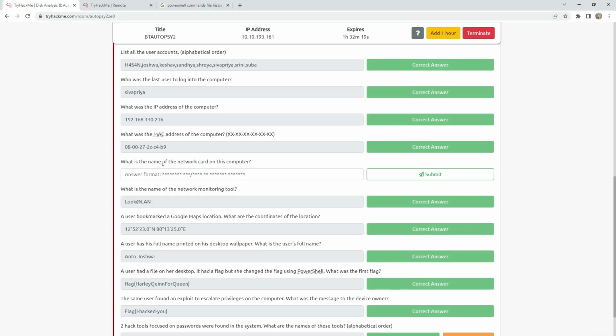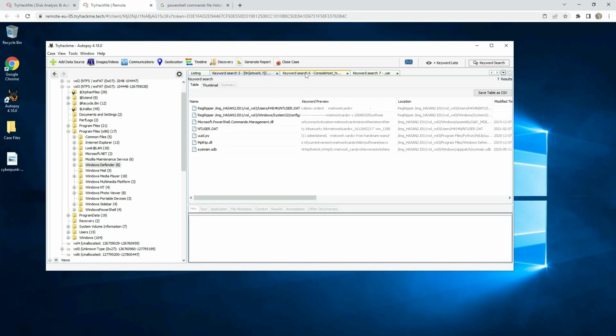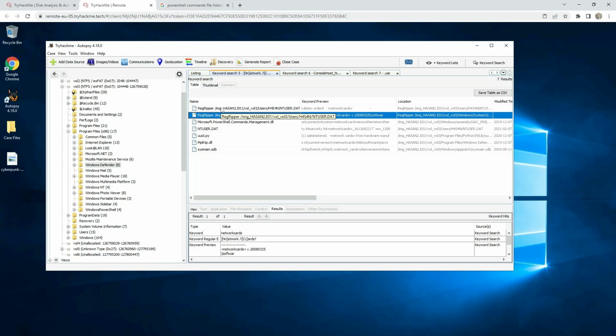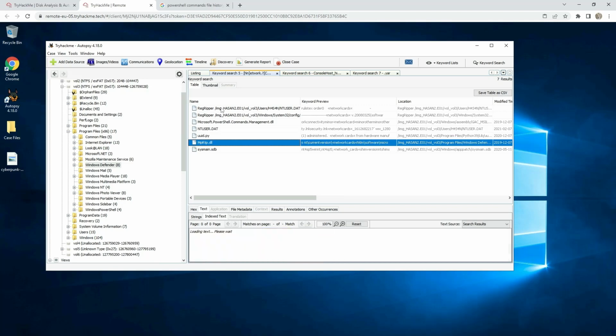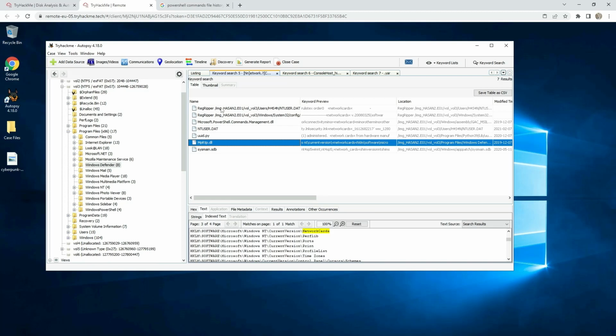What is the name network card on this computer? As I said, this one is not good. Network card, if you search like this, it will search all of the files that contains the network card or cards, uppercase, lowercase, and just go to files, and we see here that we don't have name, but we have the path. Path is the software, Microsoft Windows NT current version network cards.